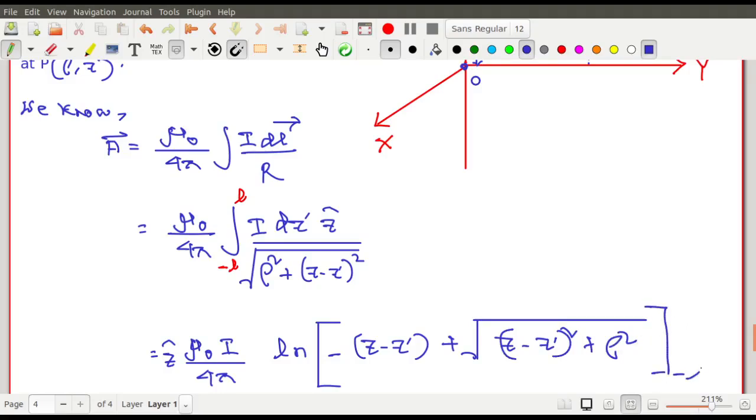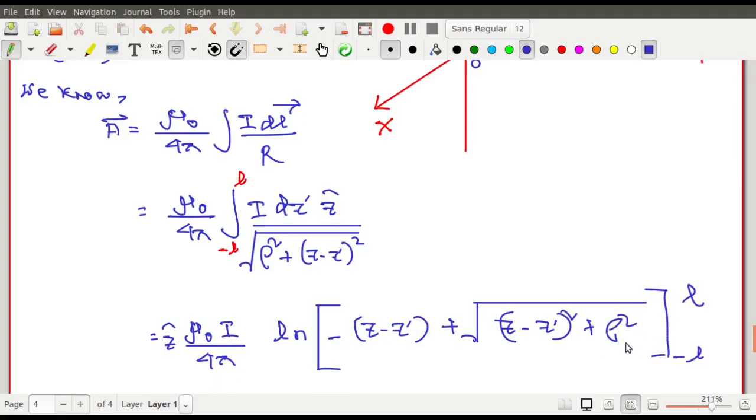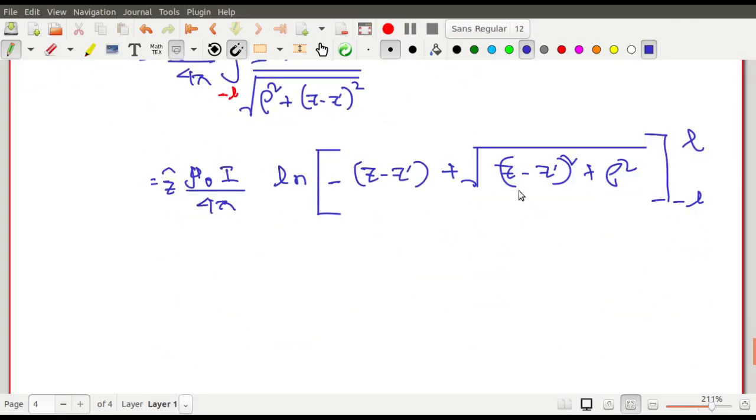The limit of integral is minus L to plus L. So this is all about the integral that you find. This is the whole story of the integral that we get here. Then what comes next, you will have mu0 I by 4 pi, mu0 I by 4 pi, definitely there is a z cap. If I forgot, then please put it. Log of... look at the integration formula, yes, this is log of x square plus s square, that type of formula. Okay, log of x square, dx by x square plus s square.